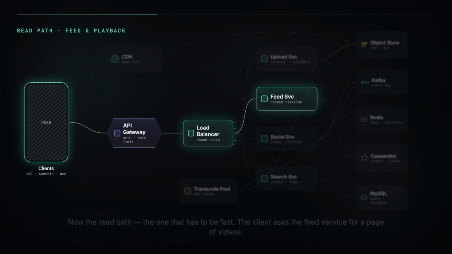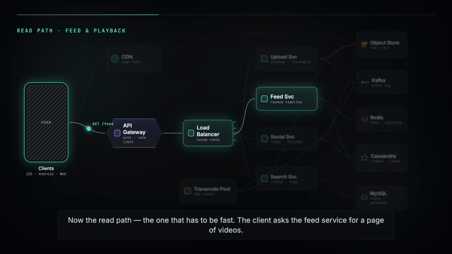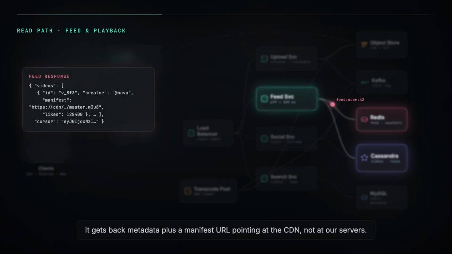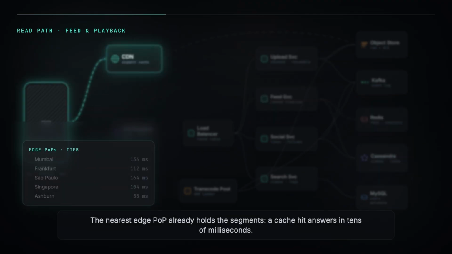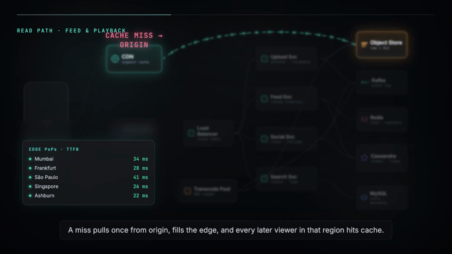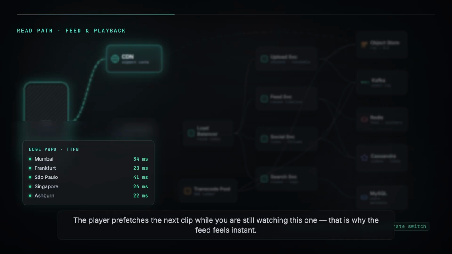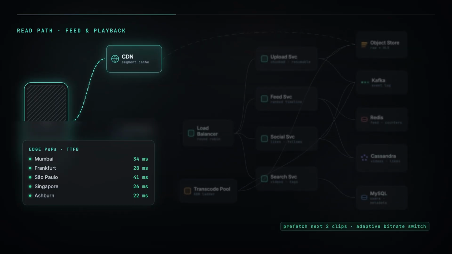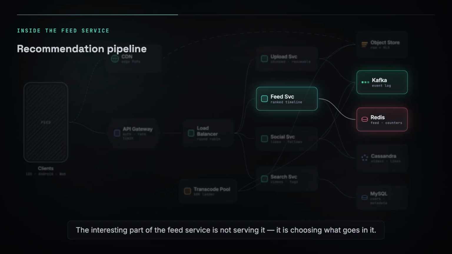The user never waited. Where do the bytes actually live? In object storage, flat, cheap, addressed by key, one upload becomes a folder. The master file, one folder per rendition, and a manifest listing the segments. Each object is written to 3 availability zones. Durability comes from replication, not from backups. Lifecycle rules move cold videos to cheaper tiers after 30 days. Most views happen in the first 48 hours.